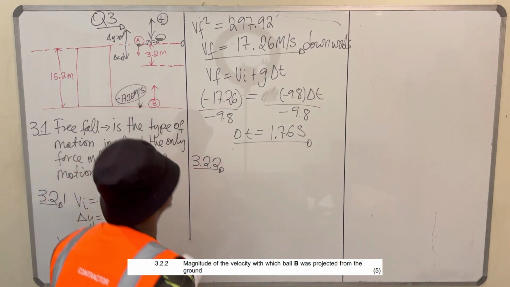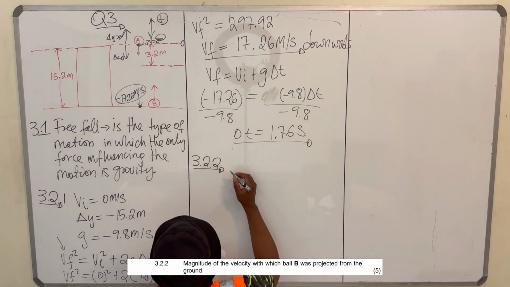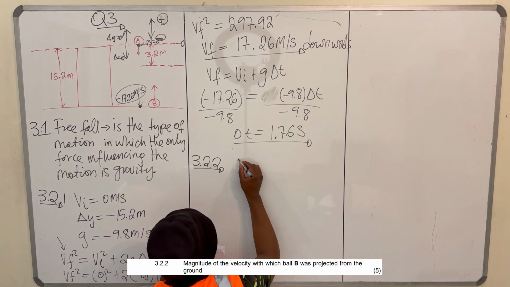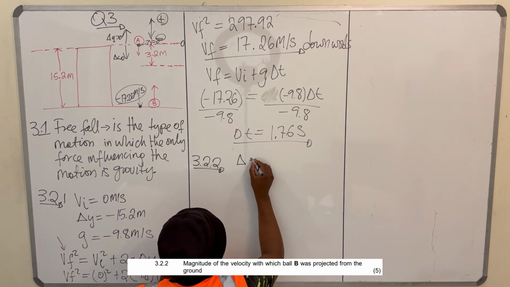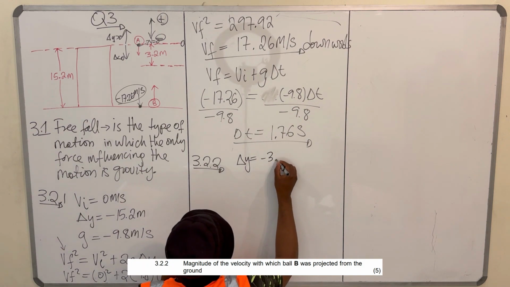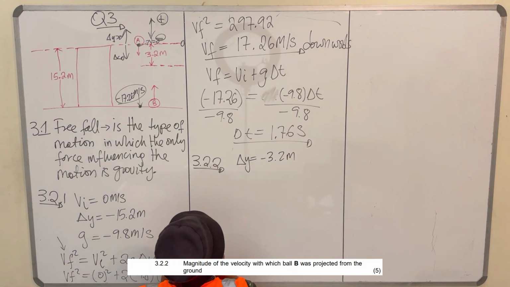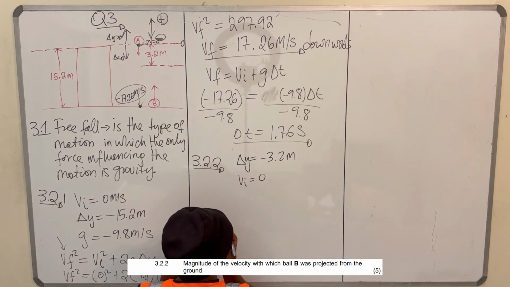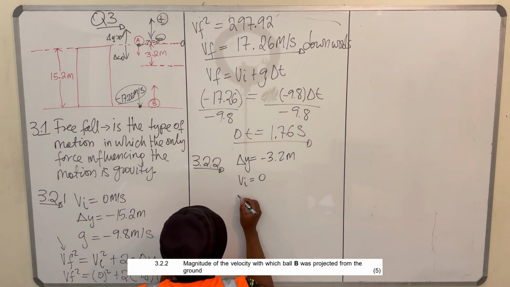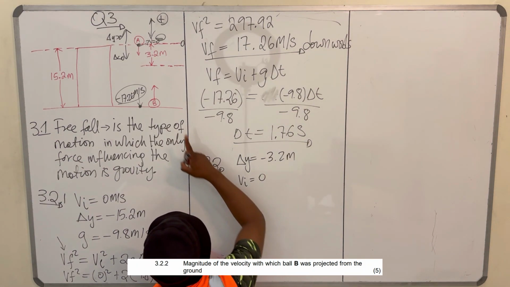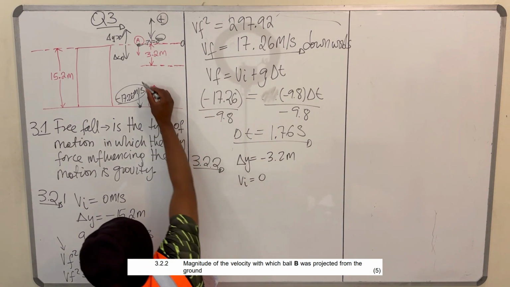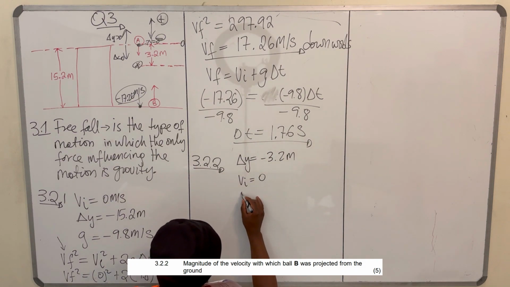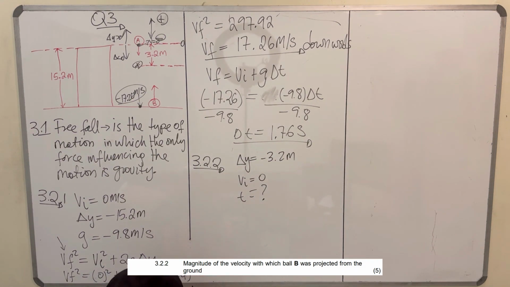So what we can try to do, we can say, okay, ball A traveled this displacement of minus 3.2 meters, right? Its initial velocity was 0. So what I'm interested in is finding the time at that position there, how much time it had traveled to that position. So I would like to find time. So how do we do this?